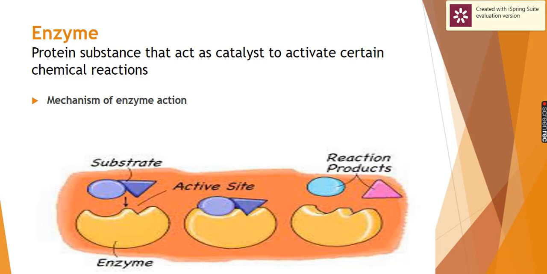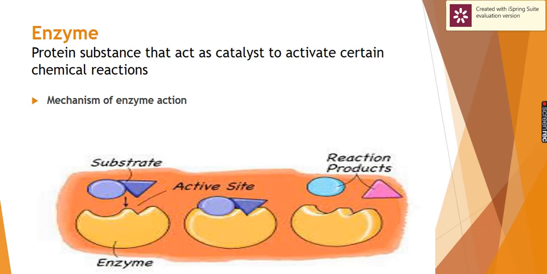The importance of digestion is breaking down the large molecules and obtaining simpler ones, and this is the source of energy for building new tissues. And we said these reactions happen by the presence of enzymes. Let's remember what is an enzyme: a protein substance which acts as a catalyst, activating a particular reaction. What is the mechanism of action of an enzyme? The enzyme has the ability to catalyze a particular chemical reaction, depending on the structure of the reactant molecules and the nature of the enzyme.